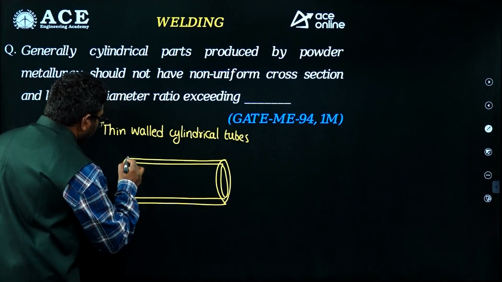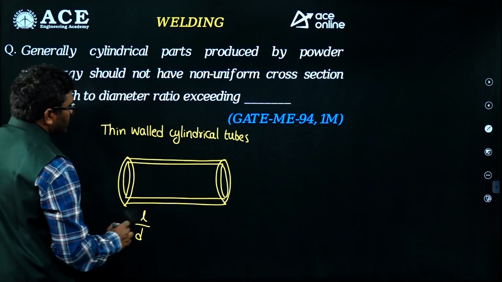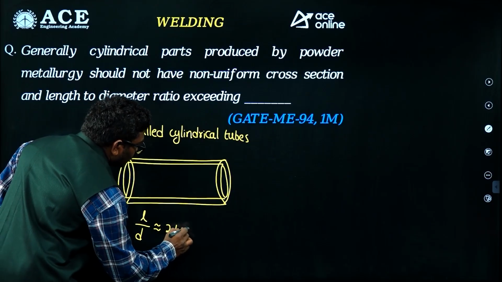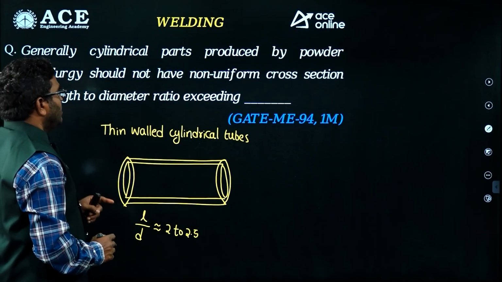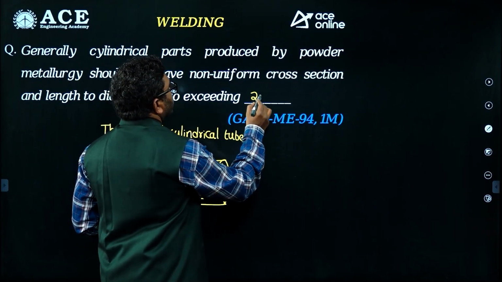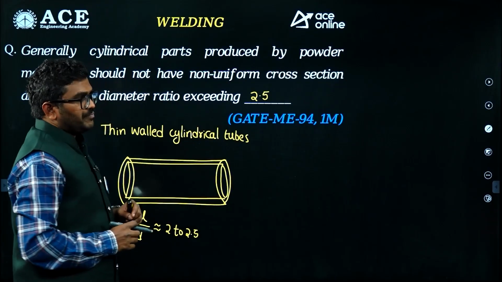The length to diameter ratio must be nearly 2 to 2.5. So here, if the length to diameter ratio exceeds 2.5, you will not get a uniform cross sectional area.